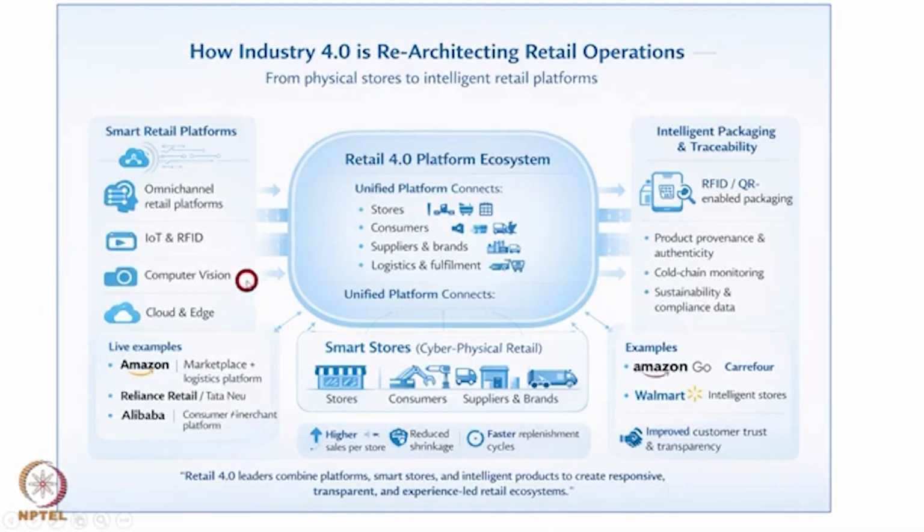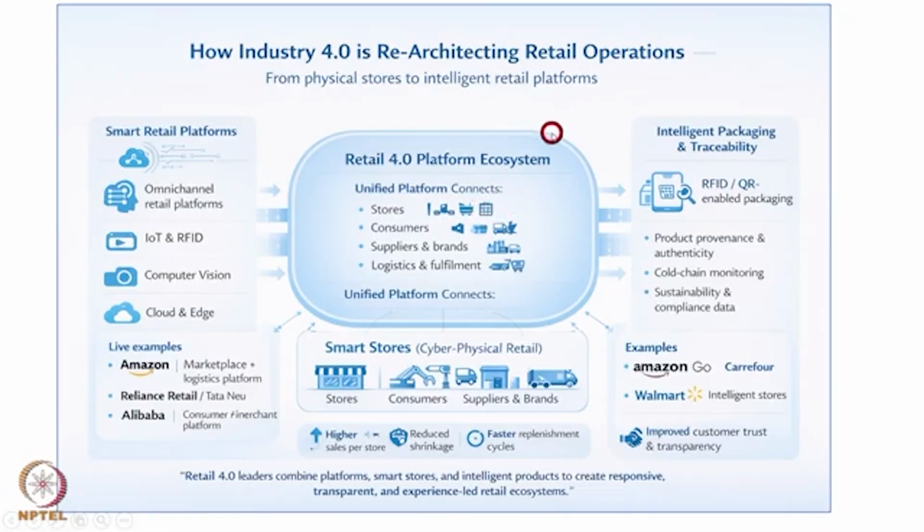Computer vision we have studied, for inspections and for taking corrective actions. Computer vision technologies are also being used, and cloud is of course. These are some of the examples which you can study later, how Amazon is using these technologies in retail, or Reliance, or Alibaba. So this is again a very mature use of Industry 4.0 technologies in the retail sector.